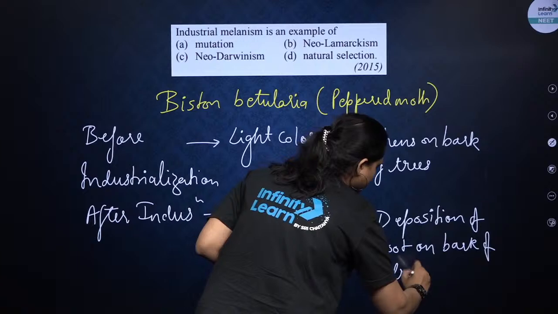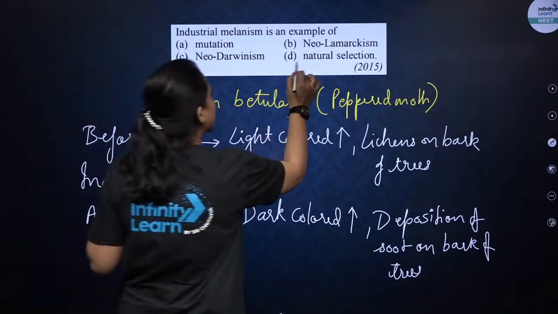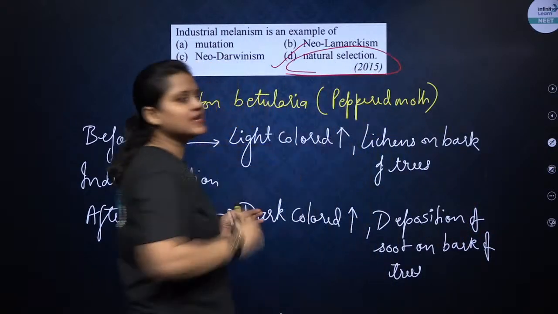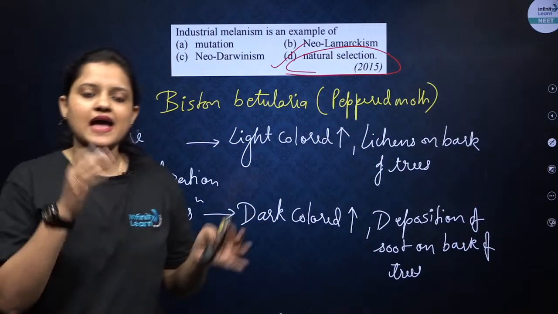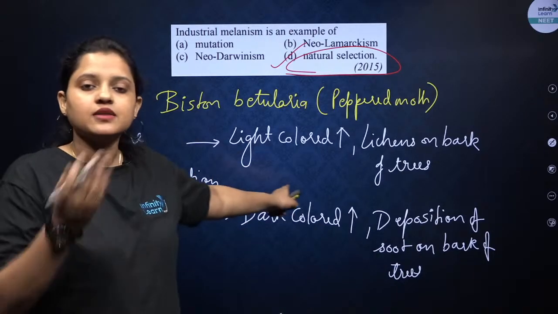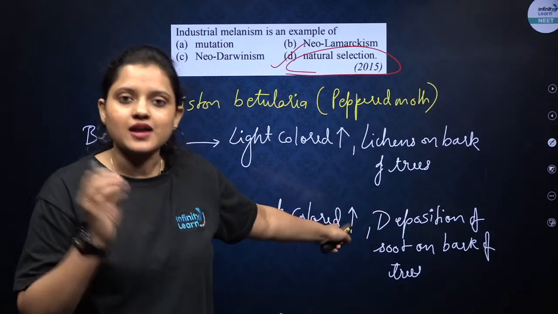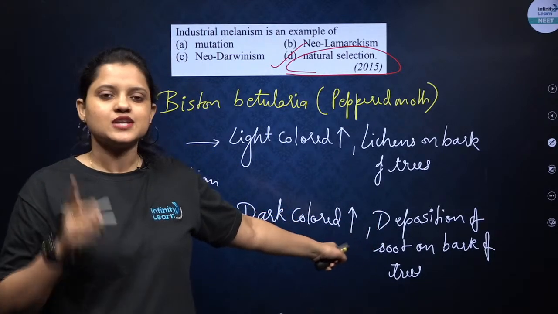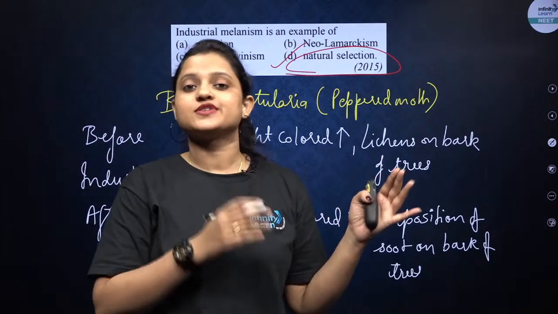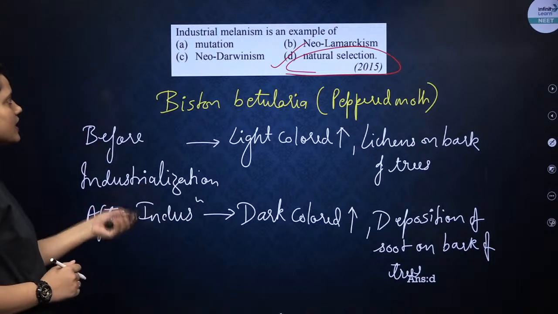Please note it down, very important information, and this is an example of natural selection, dear students. Nature initially selected the light colored moth, and after industrialization, nature selected the dark colored moth. All the examples of natural selection are important for NEET, you all have to remember. Correct option was D.